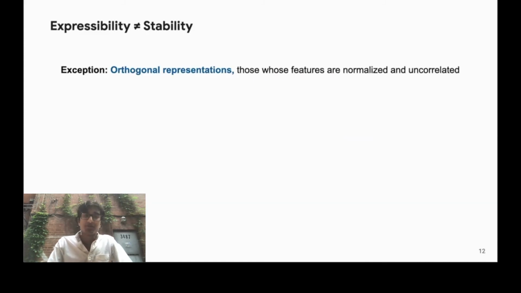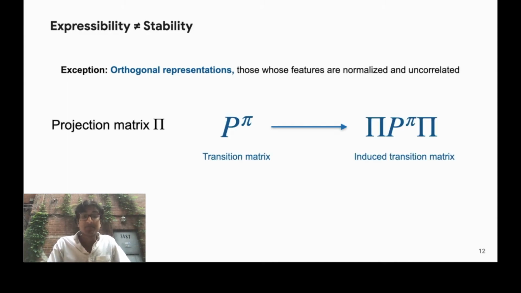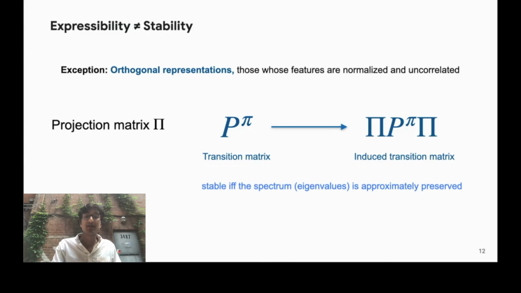There's an important exception to this rule that we study further. Representations that are normalized and uncorrelated. We call these orthogonal representations. For these representations, stability depends only on the projection map. Basically, TD0 using an orthogonal representation can be thought of as replacing the true transition matrix dynamics using what we call an induced representation matrix, which views the environment transitions through the lens of our representation. Stability of the representation depends on how well the induced transition matrix preserves the eigenvalues of the original transition matrix.